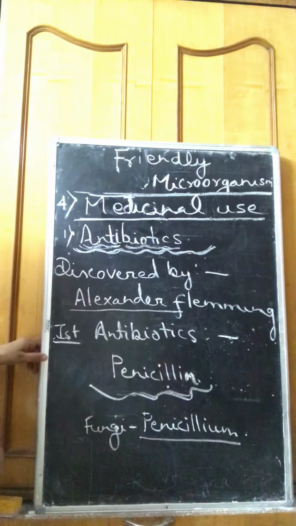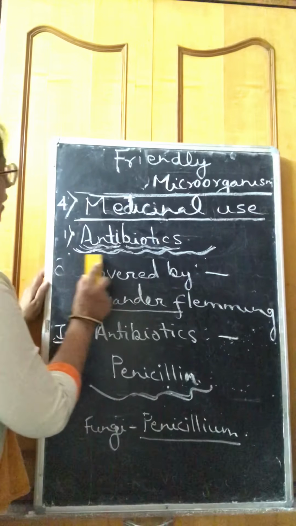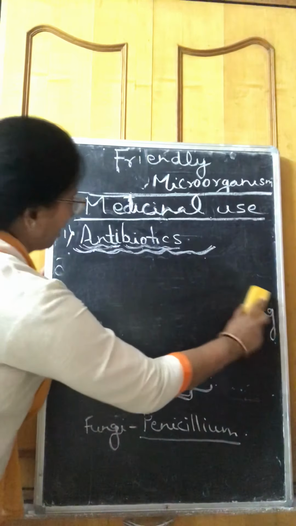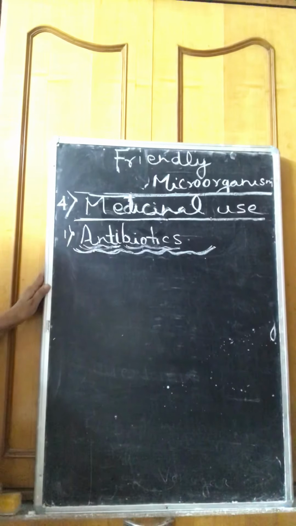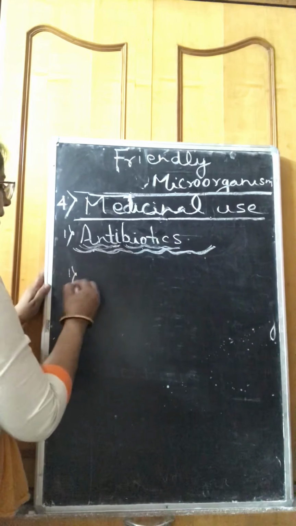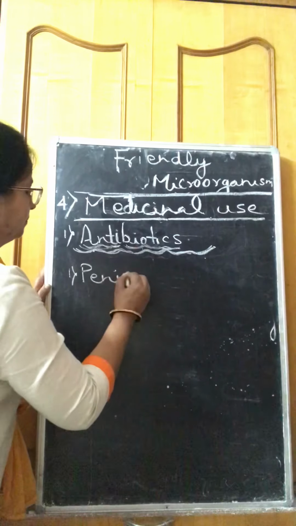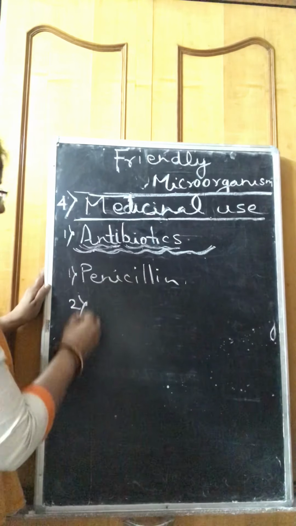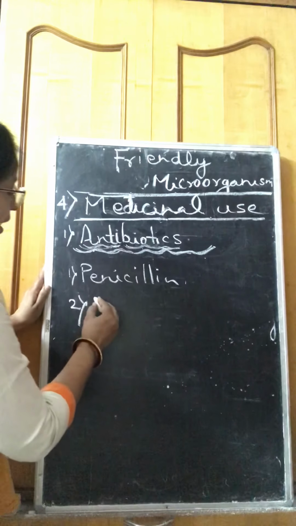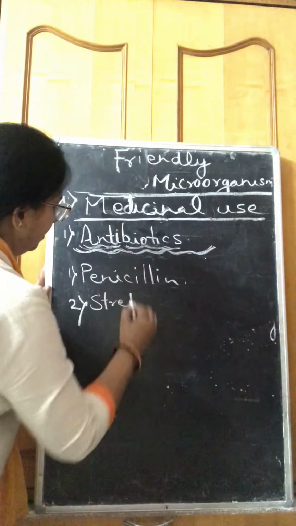After that, till today, various antibiotics have been discovered. I am giving some names here. First one, penicillin. Second one, streptomycin.